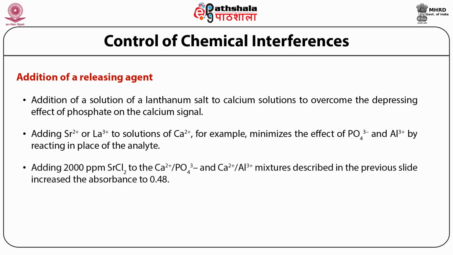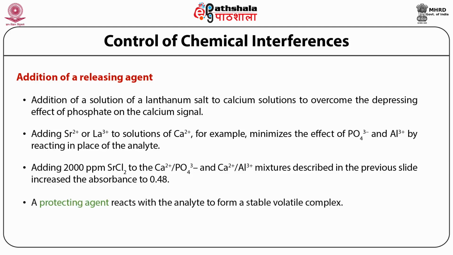So adding, for example, 2000 parts per million of strontium chloride to the calcium solution which contains a phosphate impurity, and to a calcium with aluminum mixture, which is also described in the previous slide, increases the absorbance to 0.48. Some protecting agents have also been used to improve upon the chemical interference.